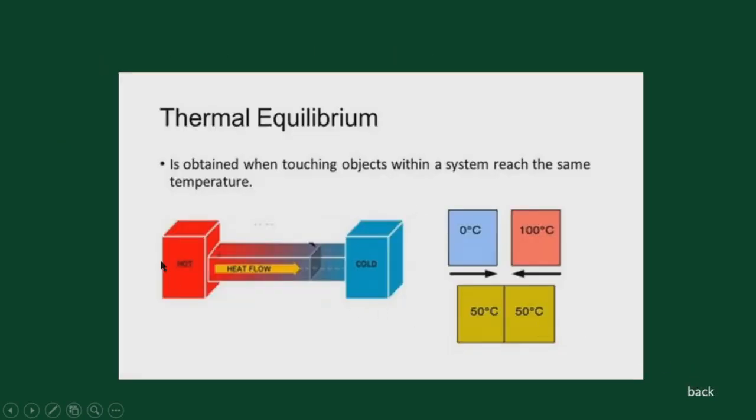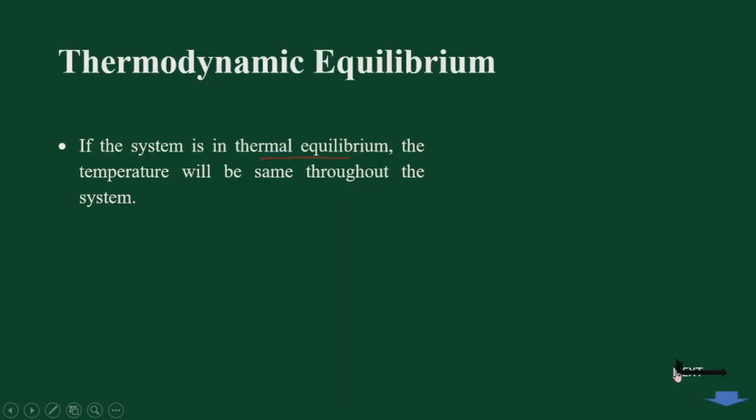Suppose you take two bodies, like a hot body here and a cold body here, then we find that heat flows from the hot body to the cold body. And here we have a body or a system which is at 0 degree Celsius, and here one at 100 degree Celsius. If you combine them or keep them in touch with each other, then we find that after some time both the bodies will attain a similar temperature. It means that they are now in thermal equilibrium. So this is what is meant by thermal equilibrium.